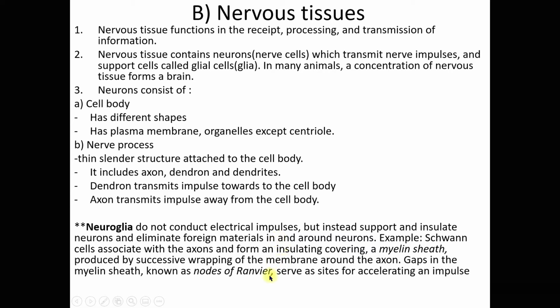Now, example of neuroglia is the Schwann cells that associate with the axons and form an insulating covering, which is the myelin sheath. I'm sure myelin sheath rings a bell here. It is produced by successive wrapping of the membrane around the axon. Gaps in the myelin sheath known as the nodes of Ranvier serve as sites for accelerating an impulse.